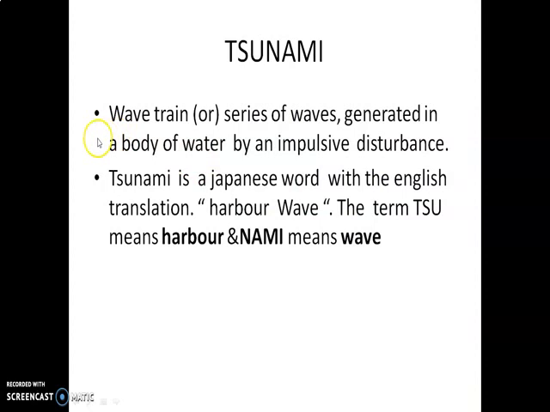Next, you have to go for tsunami. What is a tsunami? You have to see a wave or series of waves generated in a body of water by impulse disturbance. What is a tsunami? It is a Japanese word with the English translation harbor wave. The term tsu means harbor and nami means wave.